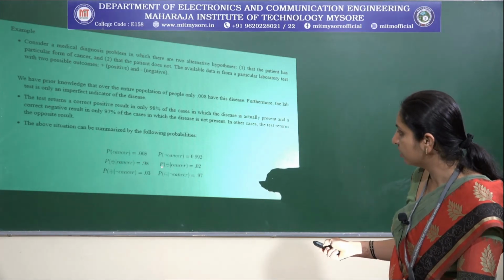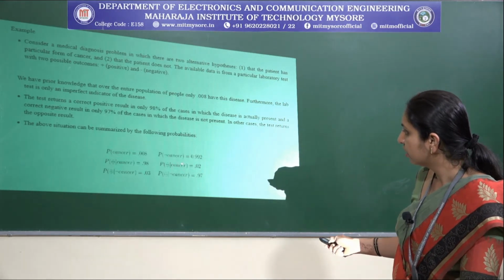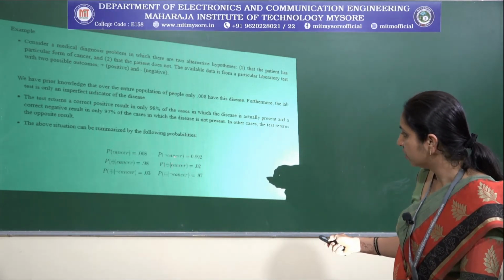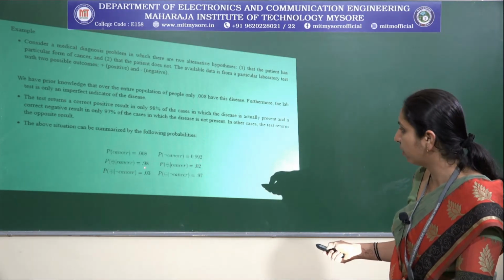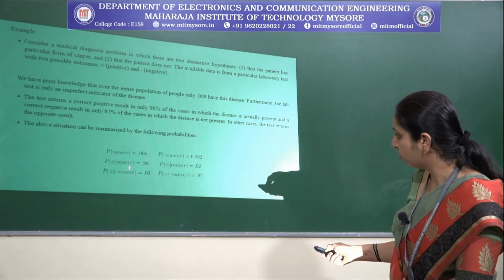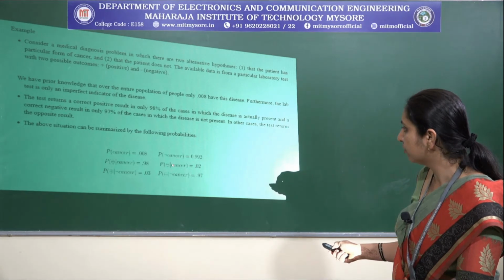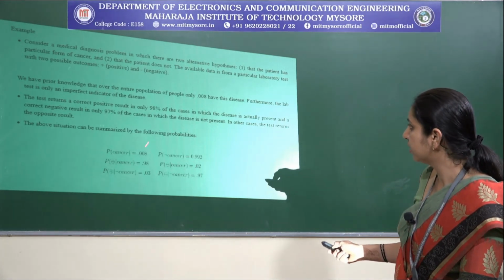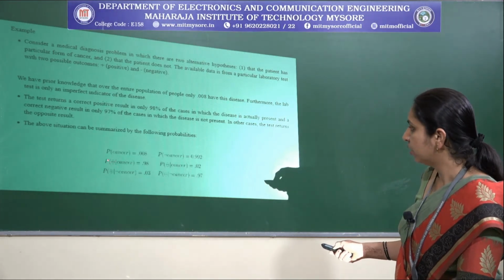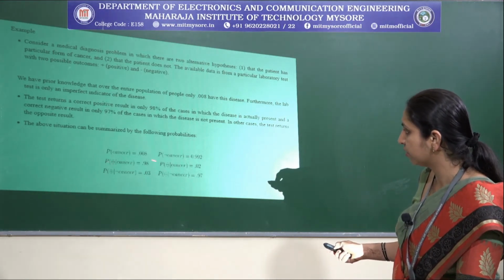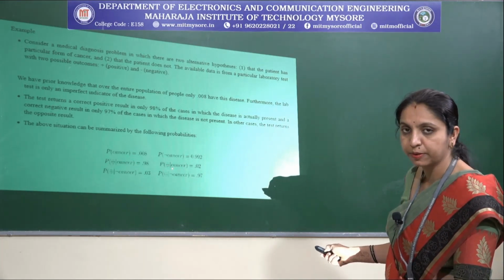And what is the opposite of this? The probability of negative given cancer, which is 0.02. If you subtract 0.98 from 1, then you get 0.02. What is the indication of this? In the first case, it indicates that 98% of the cases in which the disease is actually present are treated as positive, but in this case the disease is present but it will not be diagnosed as cancer.